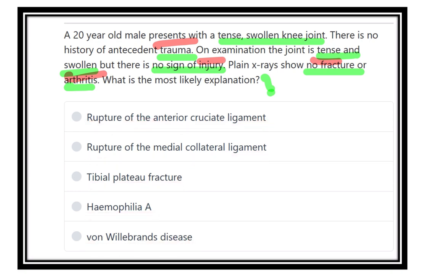As there is no history of trauma, the anterior cruciate ligament and medial collateral ligament are not injured. Also the tibial plateau fracture is not true. So we have to differentiate between hemophilia A and von Willebrand disease, because in the other options, that means rupture of the anterior or posterior cruciate ligament or medial or lateral collateral ligament or tibial plateau fracture, there should be obvious history of trauma, but as there is no history of trauma, so it may be hemophilia or von Willebrand disease.